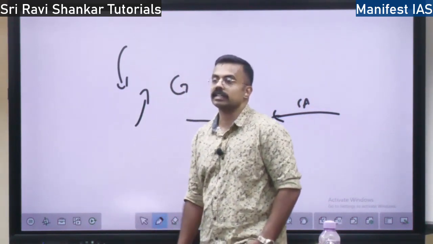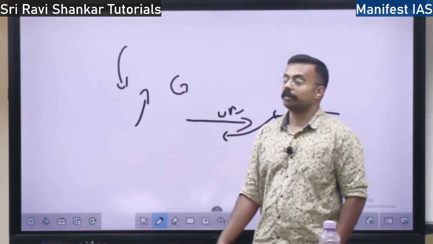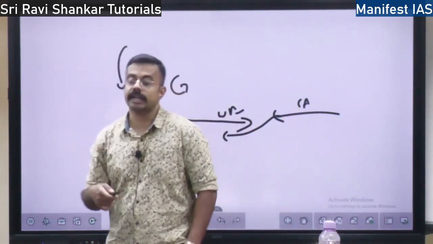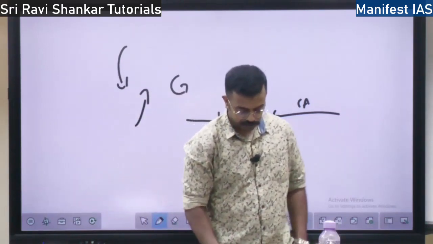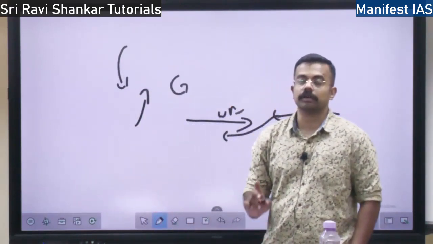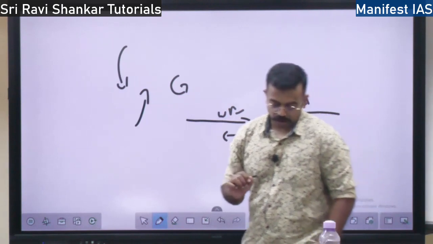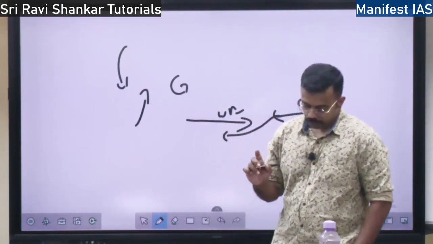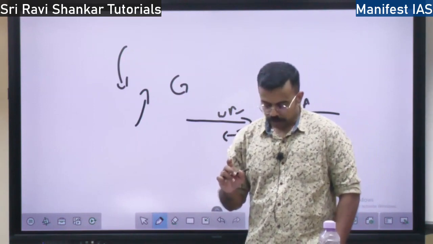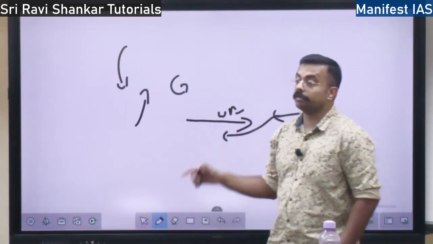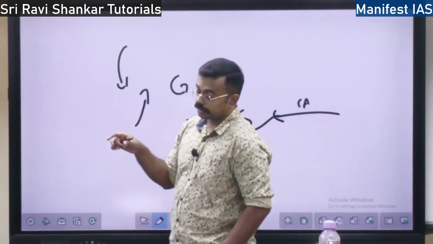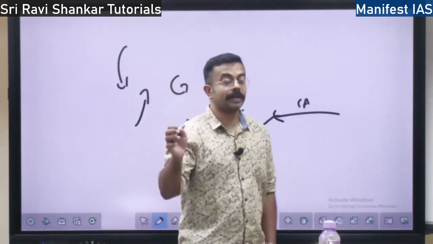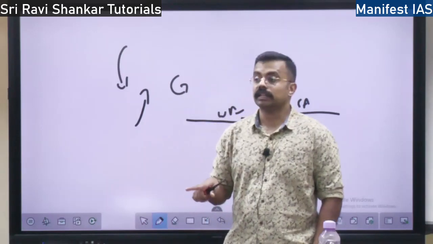If you see the cyclones in the Bay of Bengal, they cover a very large area, right? That is the difference. Also, tropical cyclones originate only over the seas. Whatever cyclone happens in the Bay of Bengal, it happens only over the oceans, right?